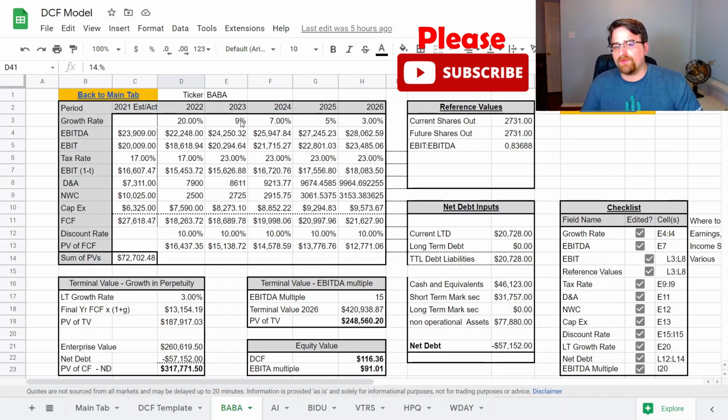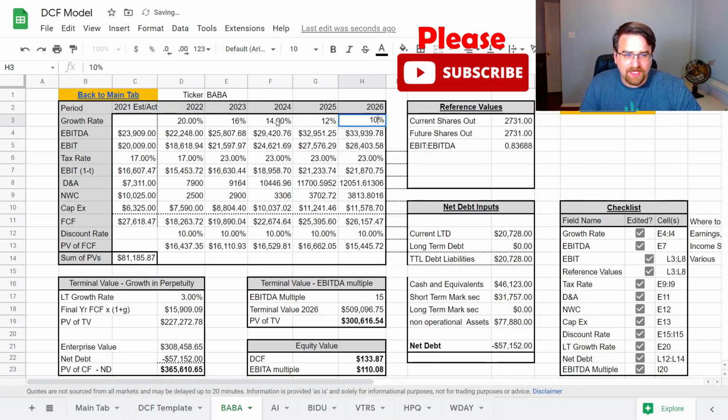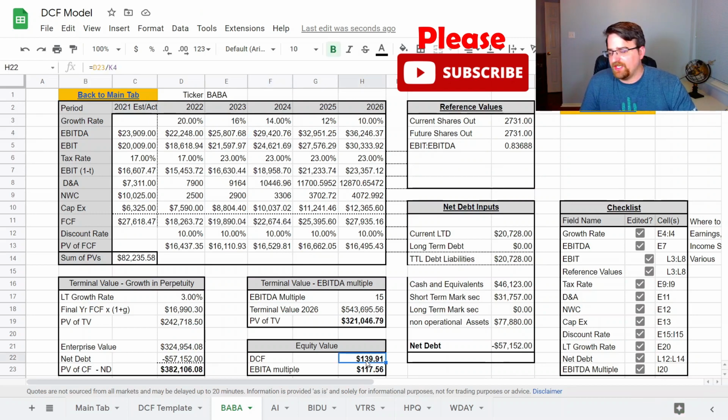If you look at the growth rate for 2022, I have that at 9%. I think the analysts have them growing around 16%, so we'll go with 16%. Let's say they cut off by about 2% every year after that. Just by doing that, it increases their DCF valuation from 116 to 140. Let's change their long-term growth rate. Let's increase that to 5%, and that's going to increase them to $177 a share.